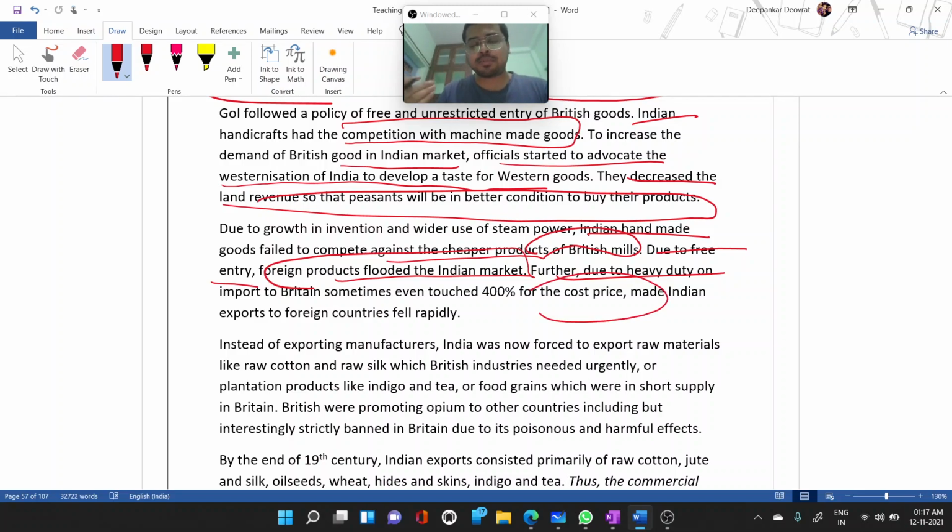If Indian products were exported to Britain, they had to bear up to 400 times the price of the goods. Just see the dumping of British products into India, while Indian products were unable to do business outside India. They had to incur lots of taxes. So Indian exports to foreign countries rapidly fell.